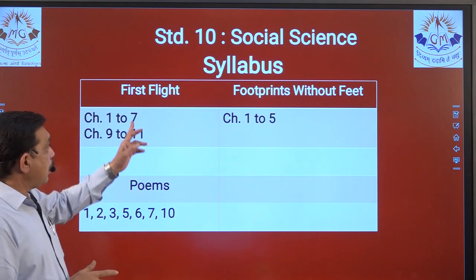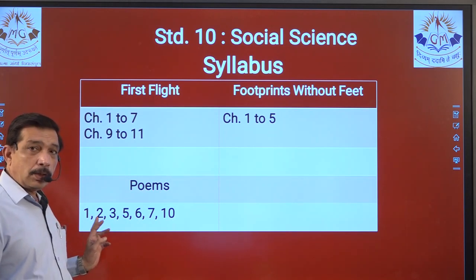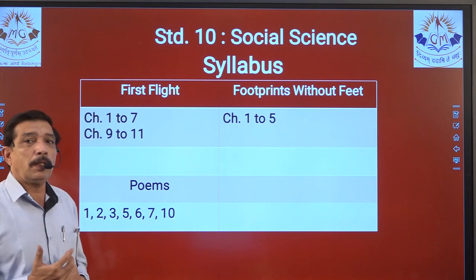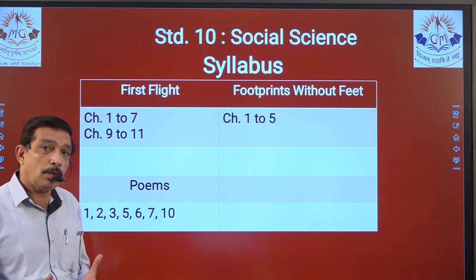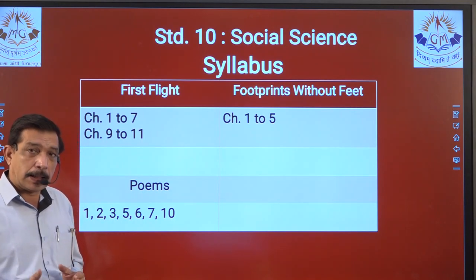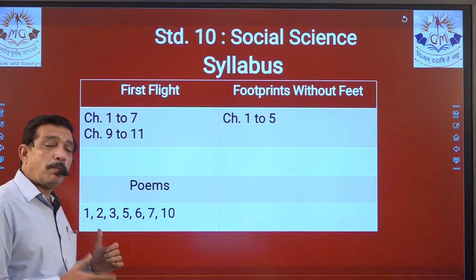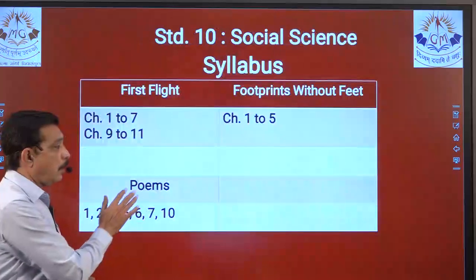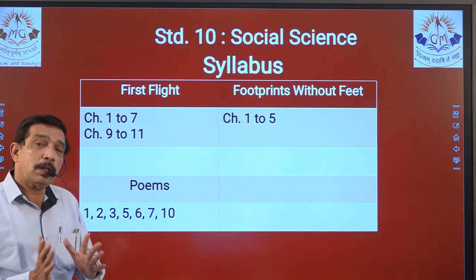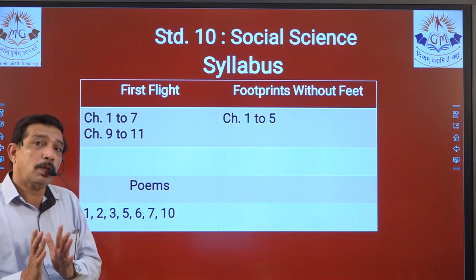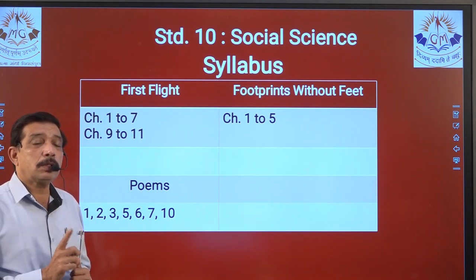Then in poems, poem number 1 and 2, we will go as per the material, right? Not as per the textbook, because material has been provided to you for the first term and the second term, right? If you go into the textbook, then poem 1 and 2 make part of the first unit. But in our material we have poem number 1 separate, poem number 2 separate. We will go according to the material and not according to the textbook, right?